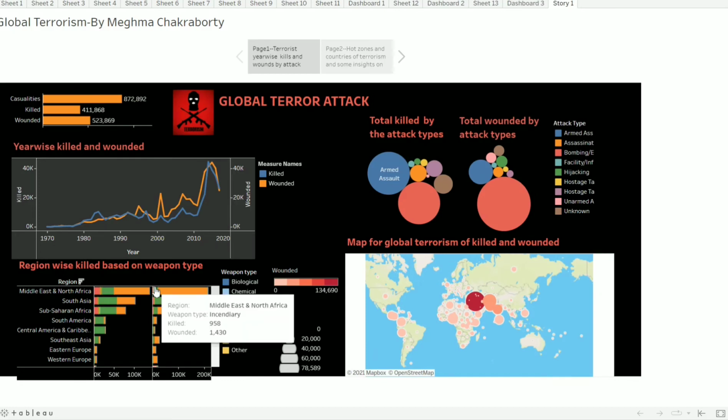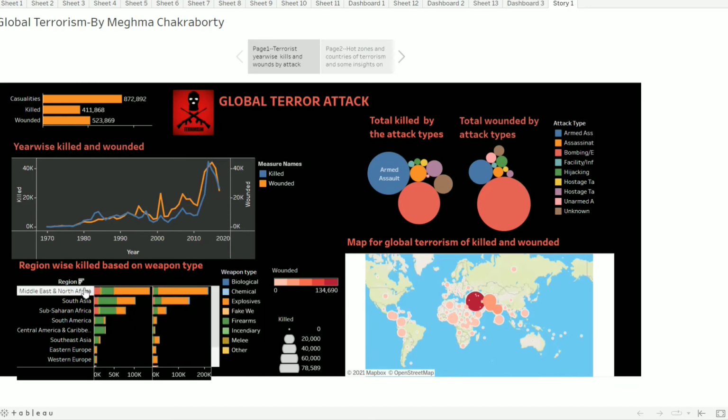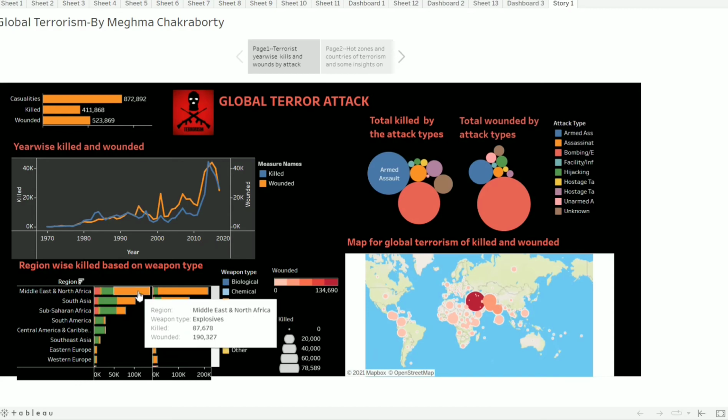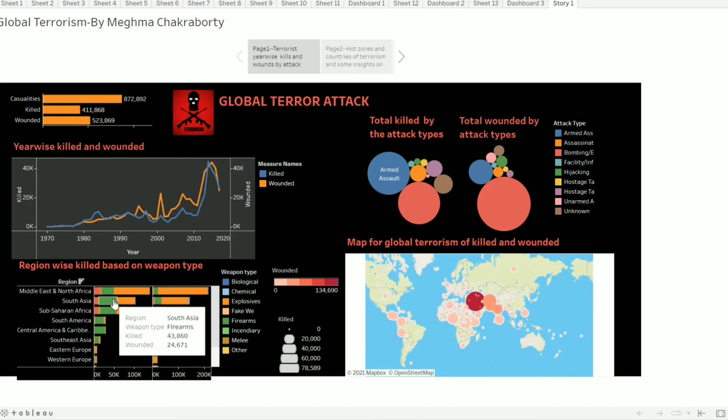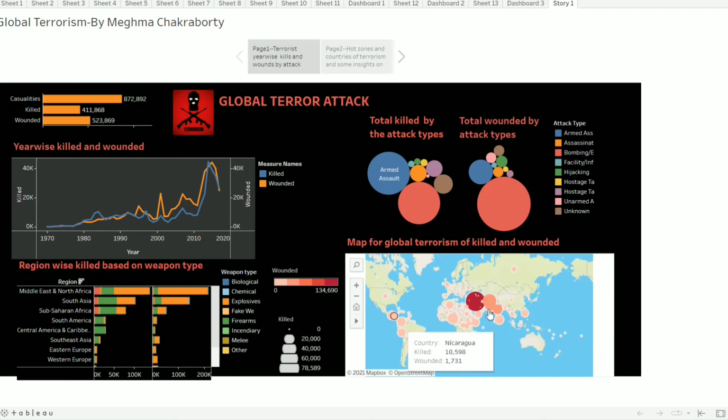the region wise killed based on the weapon type is highest for the Middle East and North Africa. And also, we can see that the explosives are causing the most number of deaths and also the most number of wounds. And after that is the firearms, which is also causing quite a number of deaths. And also, we can see in the map very clearly that Iraq is having the highest number killed, depicted by the biggest circle. Then Afghanistan, India, Pakistan, and so on.